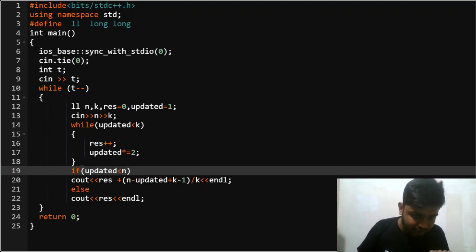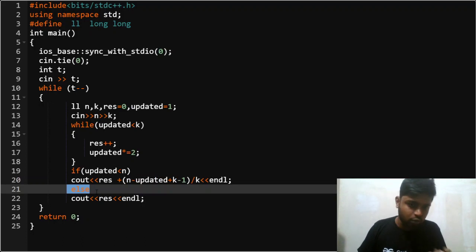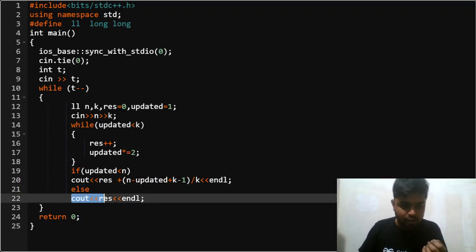So the total number of hours that I have taken up till now, I'll add it with n minus the updated number of computers, so the number of computers that I want to update, plus I'll add k minus 1 to take the ceil when divided by k, and this will be the number of hours that I'll need to take extra to update all the computers. Otherwise, if I have already reached the number of updated computers that were required, I'll simply print the number of hours that I have taken up till now. Okay, so this is the code for this problem.